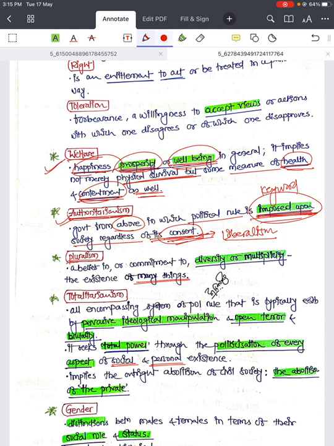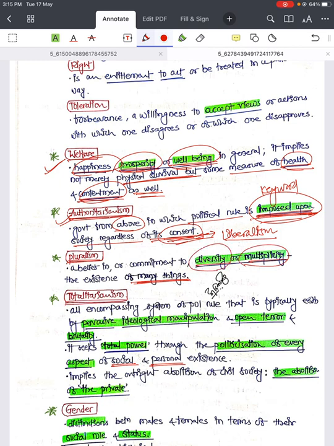Then pluralism is a belief in and commitment to diversity and the multiplicity of existence of many things. Pluralism can be anything. You can link it to many institutions, many organizations, many castes, many thoughts, beliefs, many ideologies. That is diversity and multiplicity.